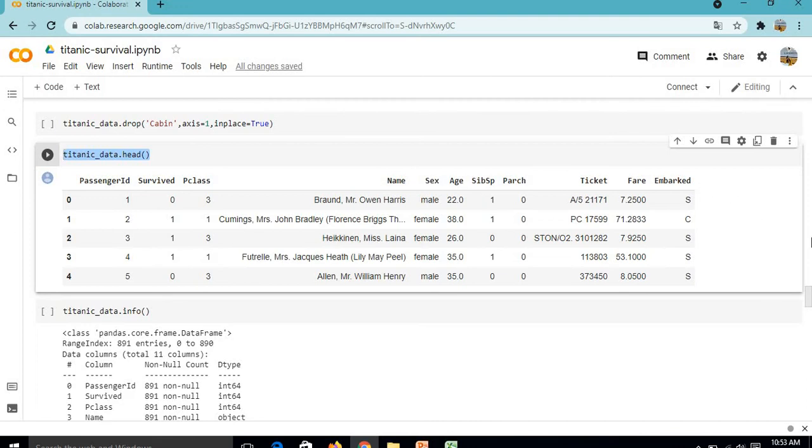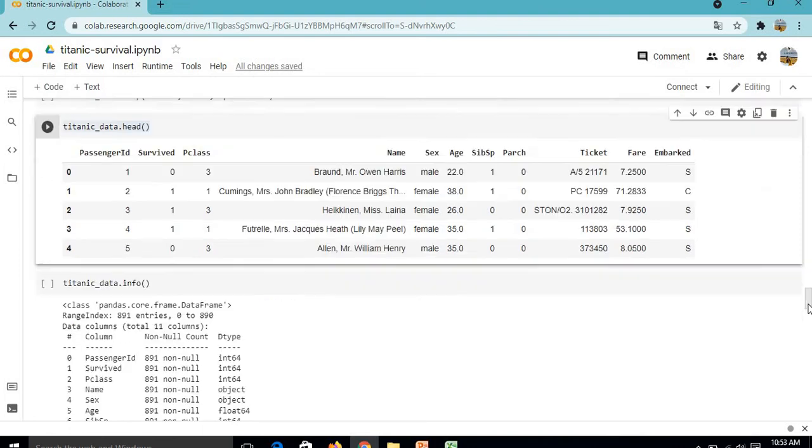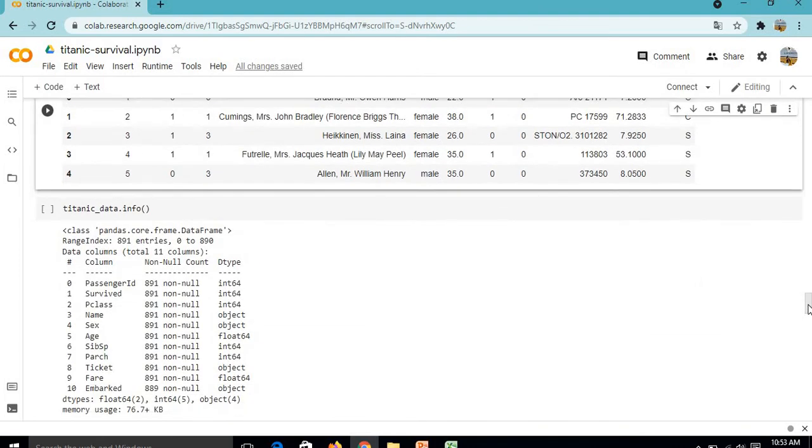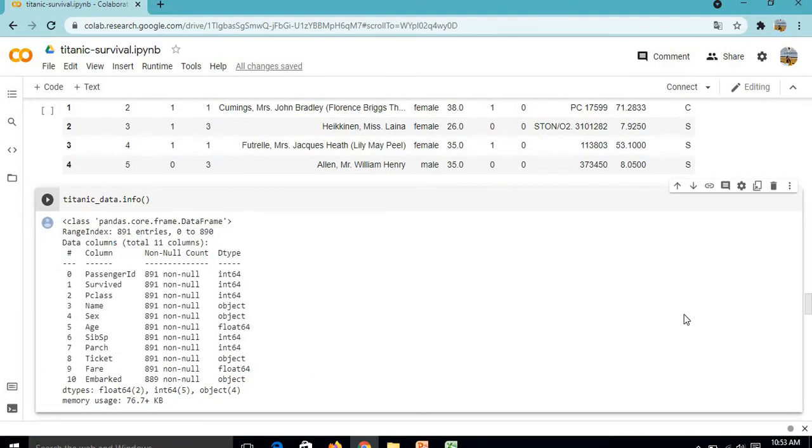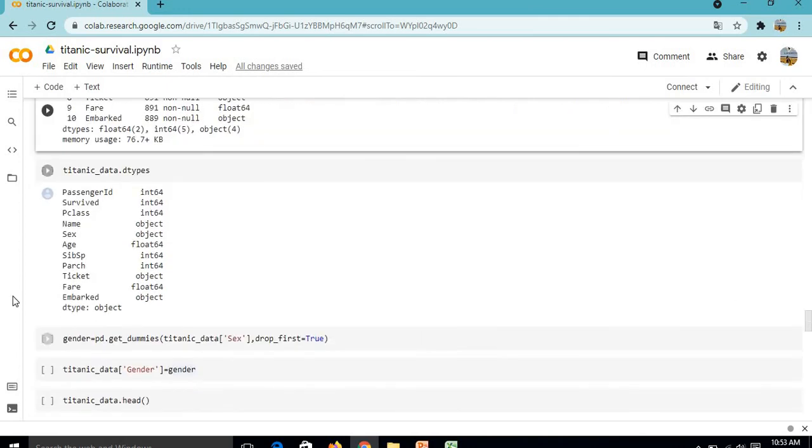We can use either the info method that gives information about the numeric and non-numeric, and here we can see the data types. Otherwise you can just type dtype, and here we can see name, sex, ticket and embarked are the non-numeric columns. So it seems like name, embarked and ticket number are not useful for prediction, hence we will eventually drop them.